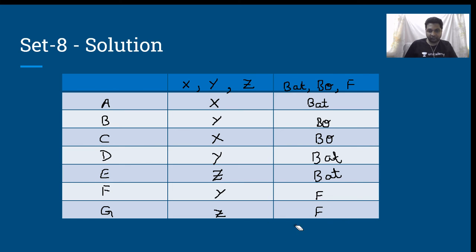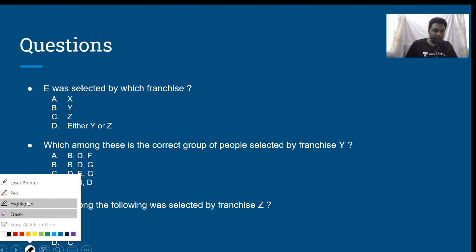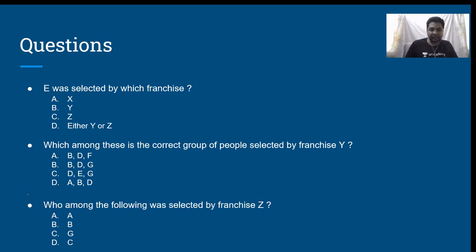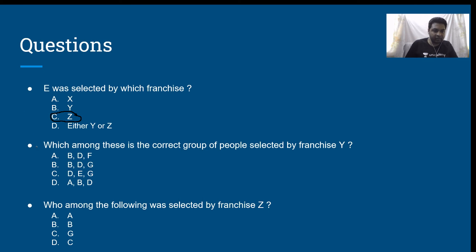Look at the questions. E was selected by which franchisee? E was selected by the franchisee Z. Among these, which is the correct group of people selected by the franchisee Y? It is B, D and F.